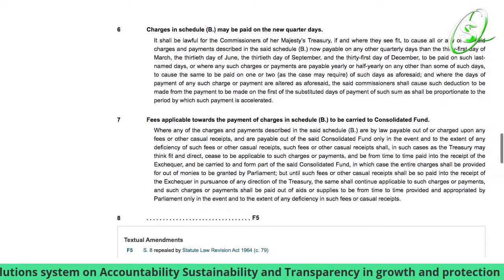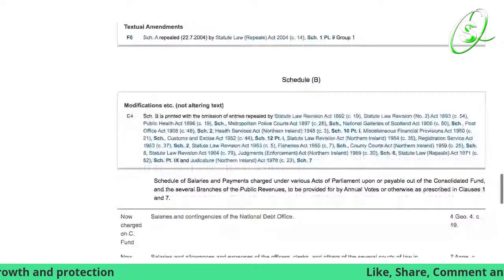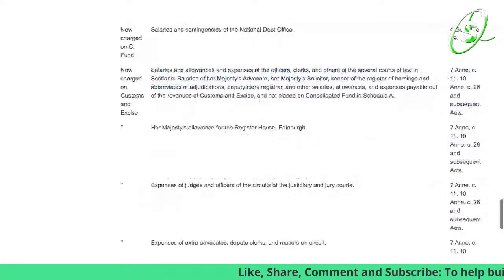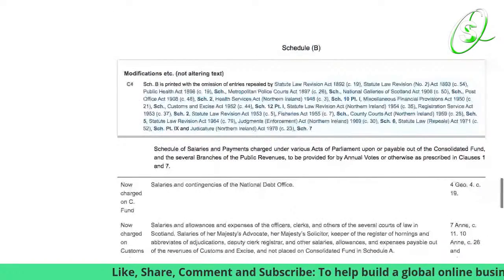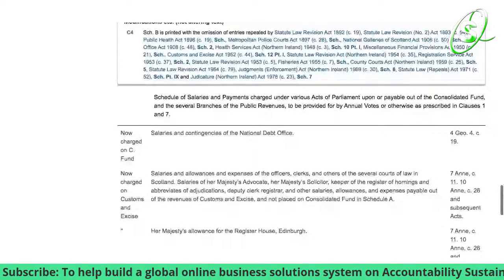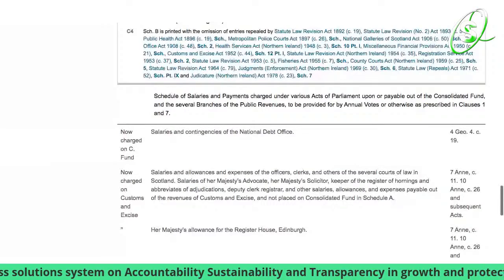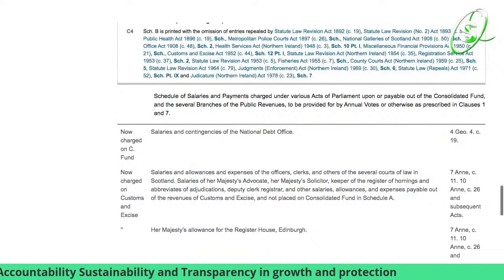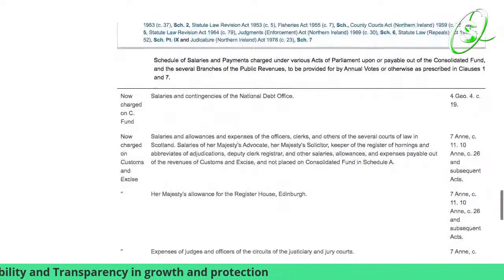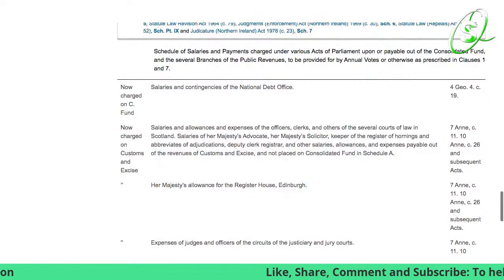So, like I say, it's just telling you what it's all about and giving you the schedule. Schedules are sometimes a lot, so it's showing you salaries and contingencies of the National Debt Office. They're talking about the payment, also salary. So these are things that are supposed to be paid or charged to.